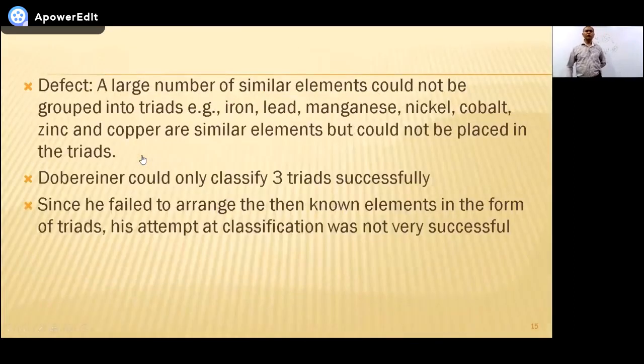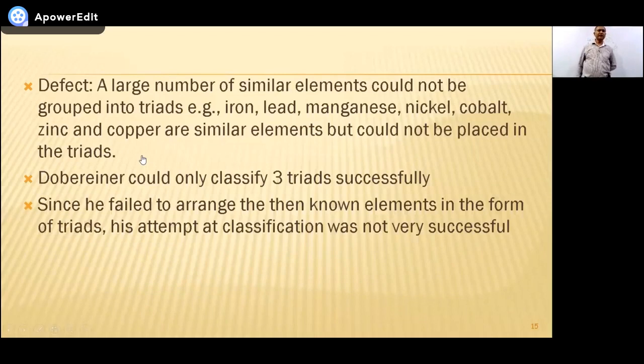Then, what is the limitation of Dobereiner's triad? This concept of triad he was unable to apply to all the then known elements. He was unable to divide all the elements into different triads. Only a few elements can be grouped together.